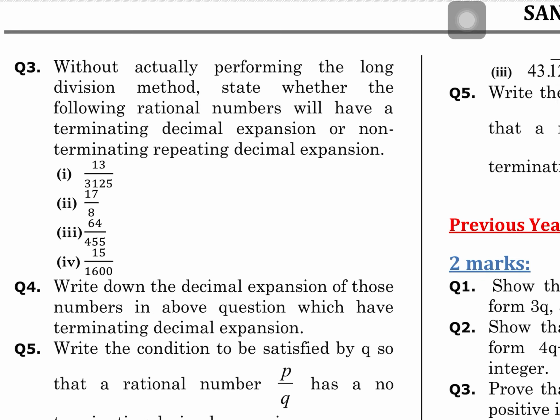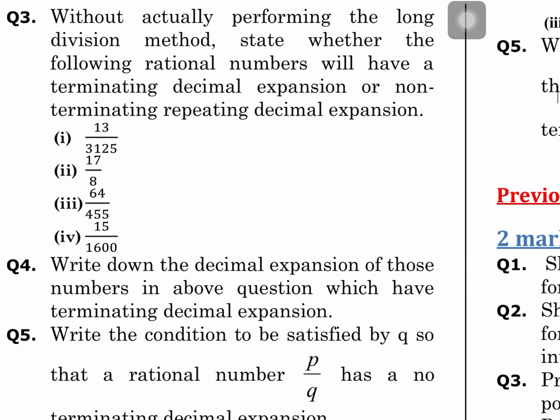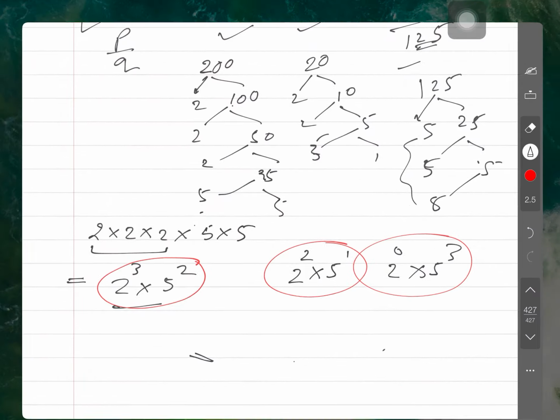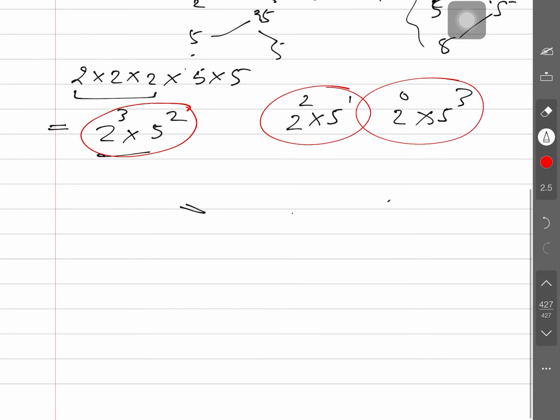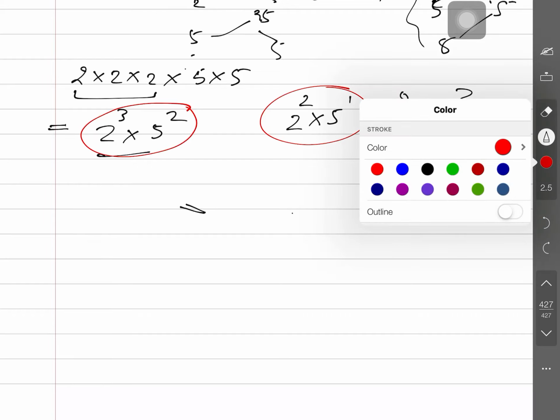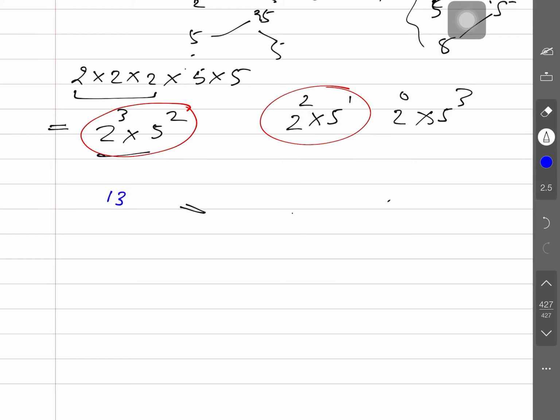Third, without actually performing the long division method, state whether the following rational numbers will have a terminating decimal or non-terminating decimal expansion. So we will see this question first: 13 by 3125. We have to solve whether it has a terminating or non-terminating expansion. What type of expansion is this?